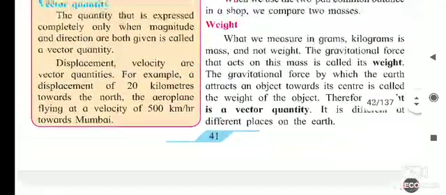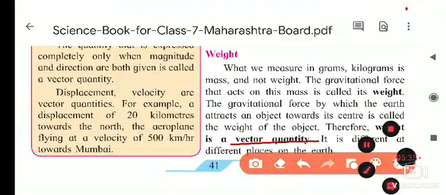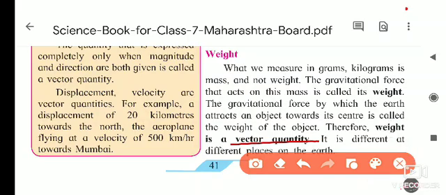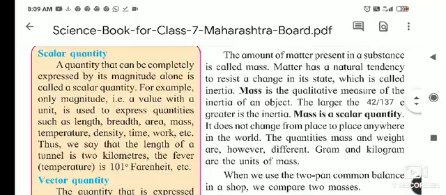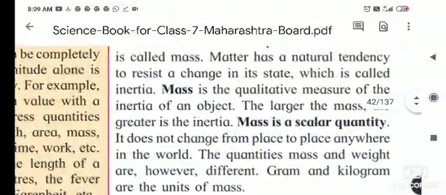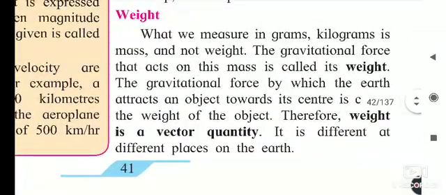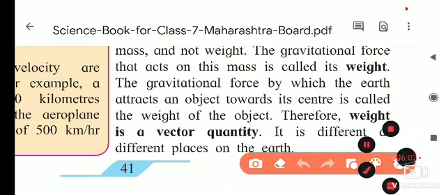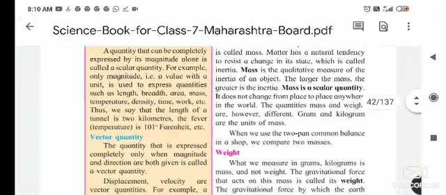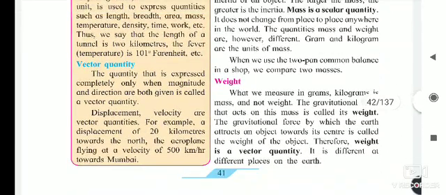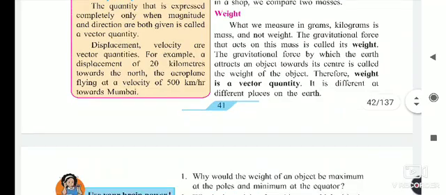And weight is a vector quantity, meaning we take both direction and magnitude into account. The third point is that mass is a quantitative measure of the inertia of an object, and weight is the force by which the earth attracts the object towards its center. For units, you can write gram and kilogram for mass, and for weight the same units are used.